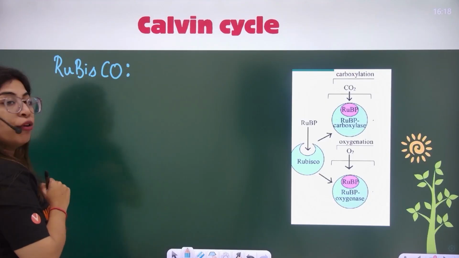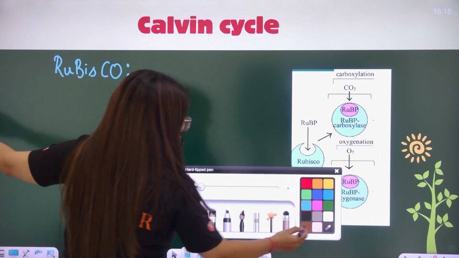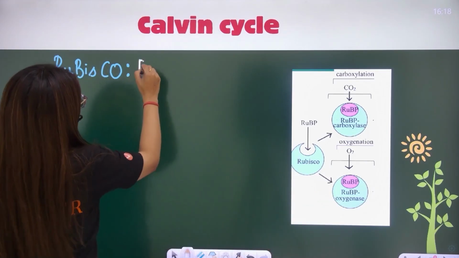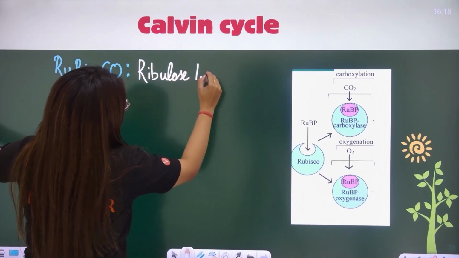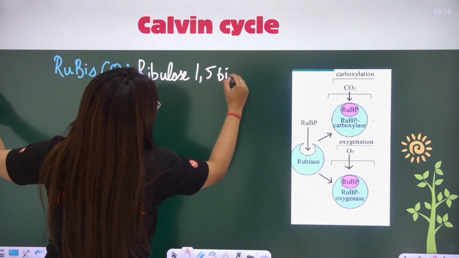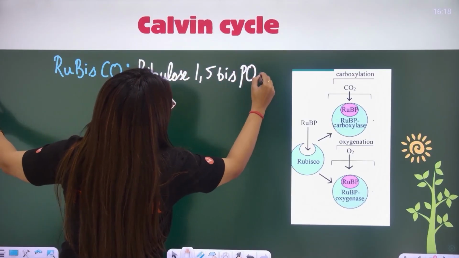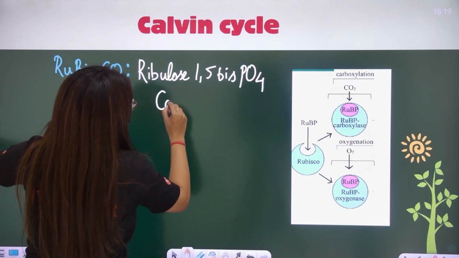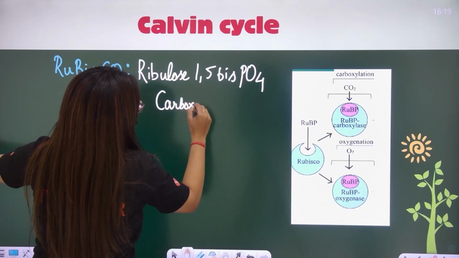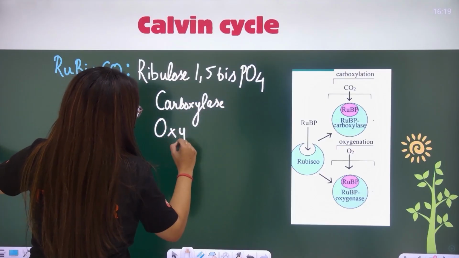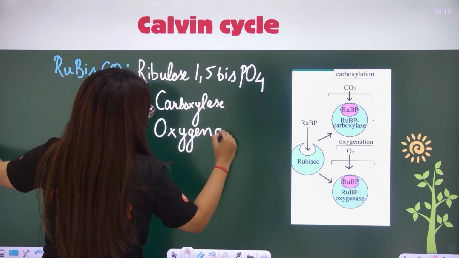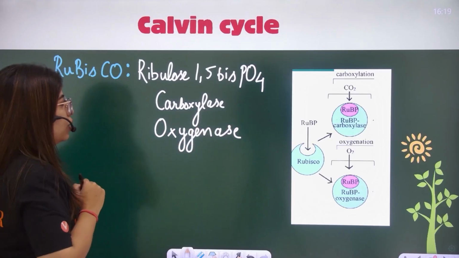What does it stand for? Rubisco stands for ribulose 1,5 bisphosphate carboxylase oxygenase.